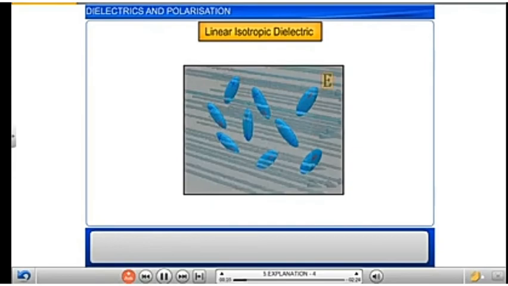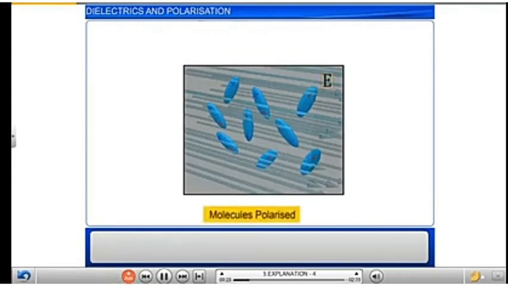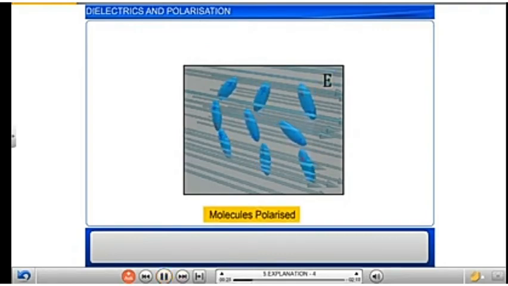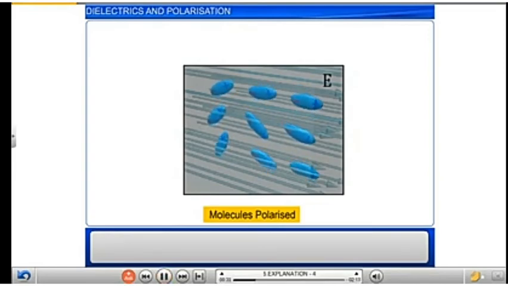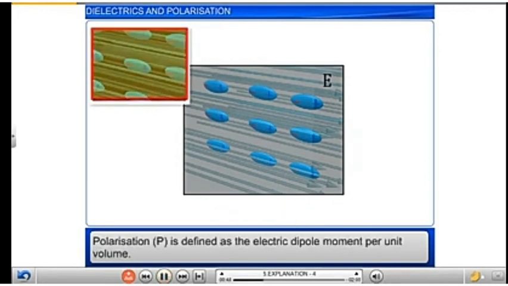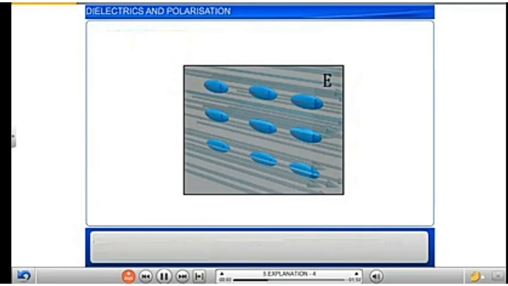Now, when this linear isotropic dielectric is placed in a uniform electric field of strength E, it gets polarized, and that is considered as polarization P of such materials, which is defined as the electric dipole moment per unit volume.